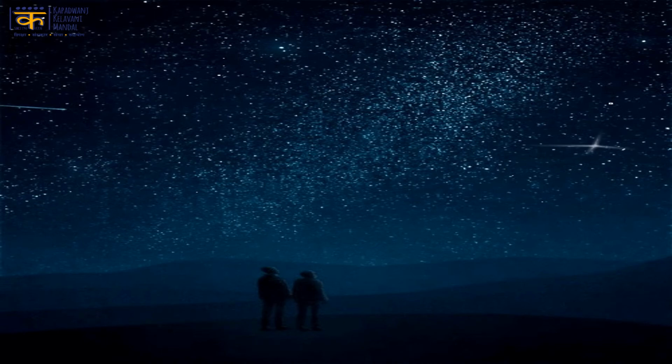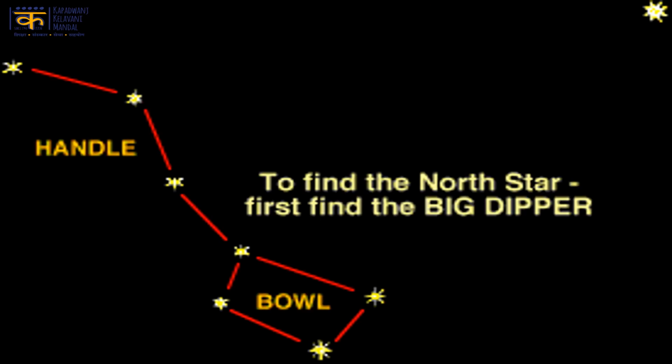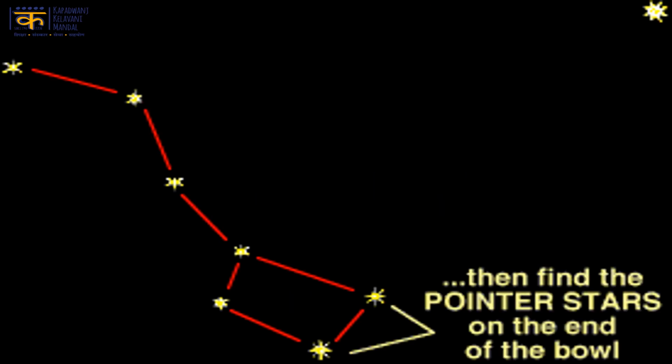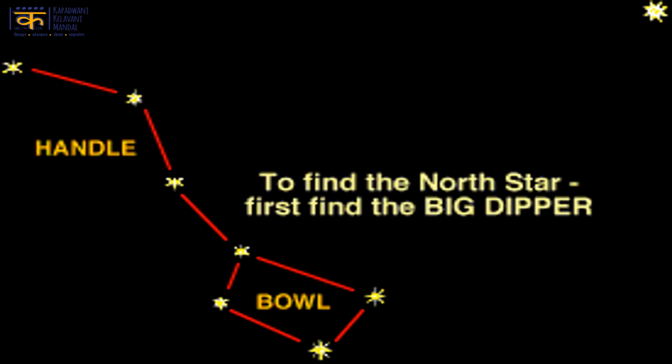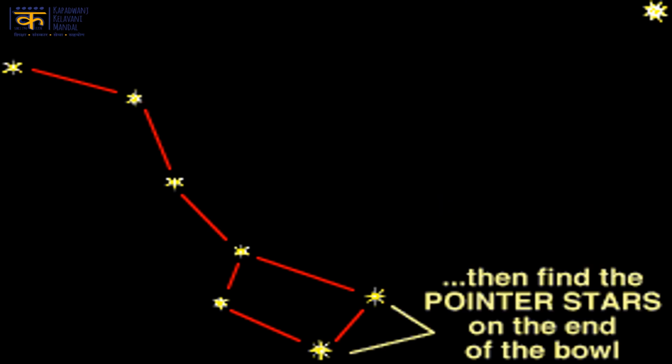People who travel by sea or who travel in the desert can easily find the pole star. The direction in which the star appears is north. It is visible only in the northern hemisphere. Due to the curvature and nearly spherical shape of the earth, it cannot be seen from the southern hemisphere.